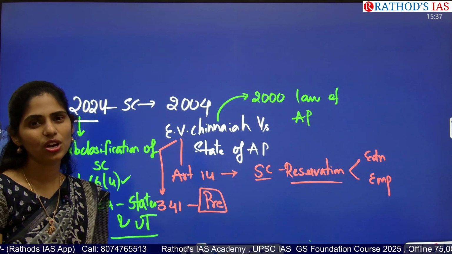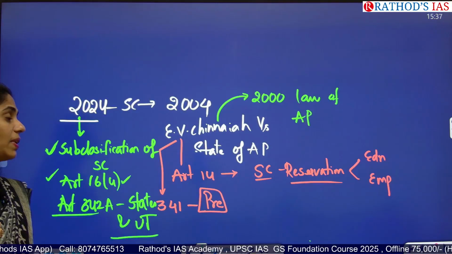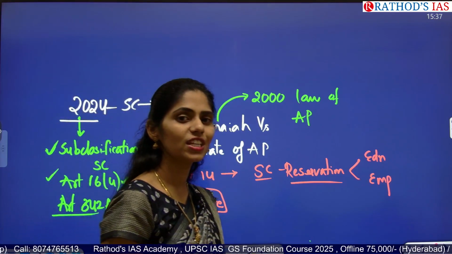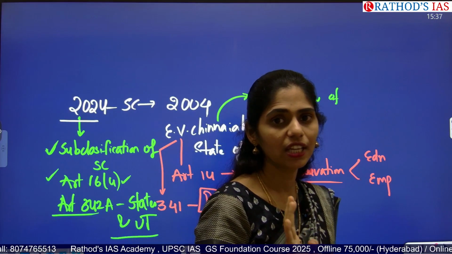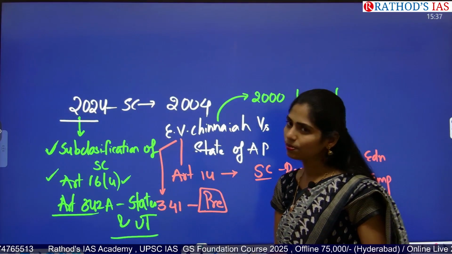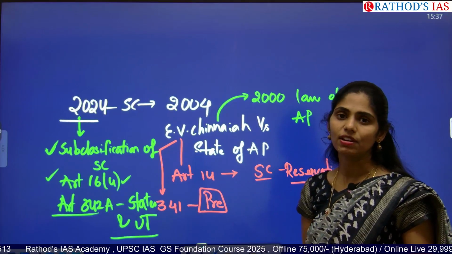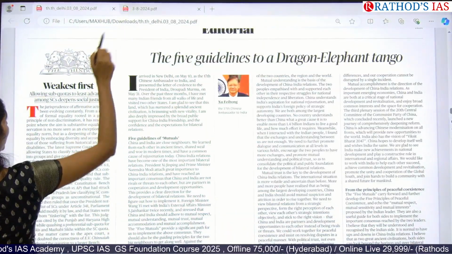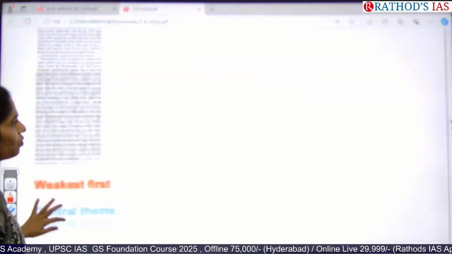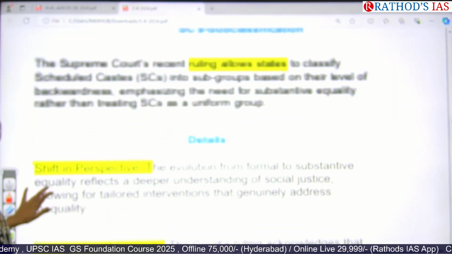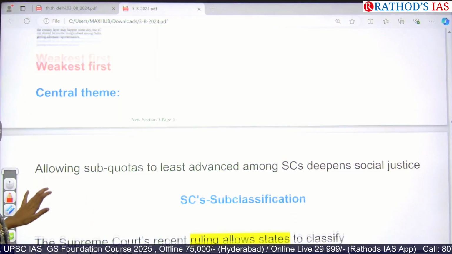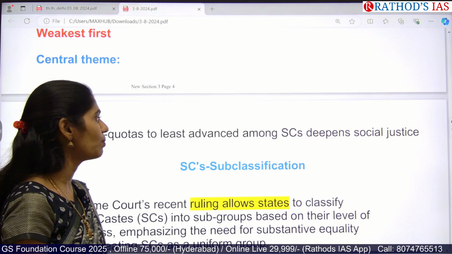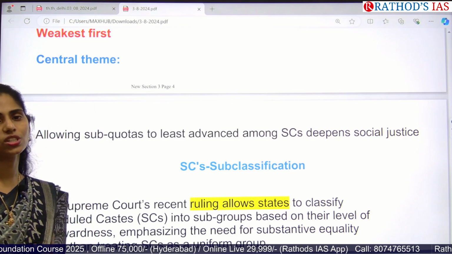If you want detailed insights from 1975, 2000, 2004, 2006, 2010, 2018 and 2024, please do watch that video. Yesterday itself I posted it. Now let's see this topic in detail. Let us try to understand what this article is talking about. This article is saying that allowing sub-quotas or creamy layer to the least advantaged among SCs deepens social justice.